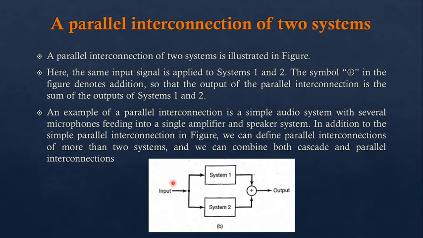At that time drums are going in system number 1, then piano is going in system number 2, and then vocal is going in system number 3, and some other musical instrument is going in system number 4, and so on and so forth. After all, what we are going to measure is the combination of all the signals: the combination of vocal, piano, and drums. We are going to measure the output as a simple music, that is the combination of all these signals, right? So it is called a parallel interconnection of systems.